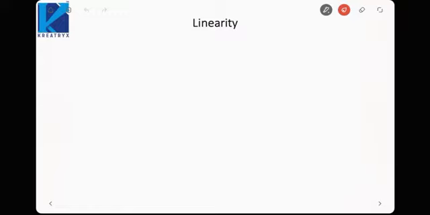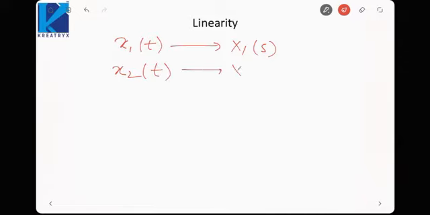So the first property is linearity. Linearity means x1(t) gives me a Laplace transform X1(s), and x2(t) gives me a Laplace transform X2(s). Then we need to find the Laplace transform of a1 x1(t) plus a2 x2(t).